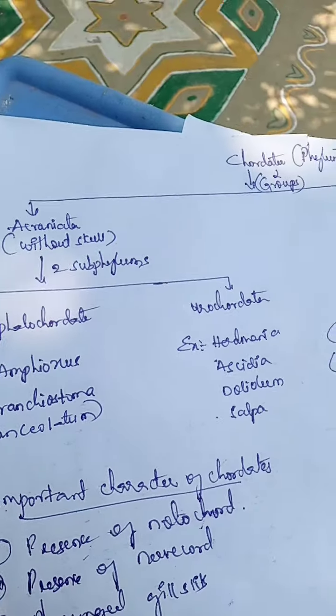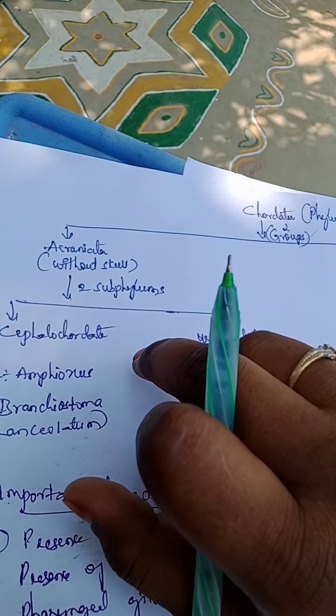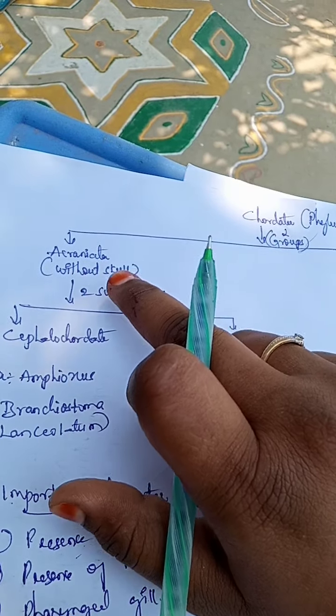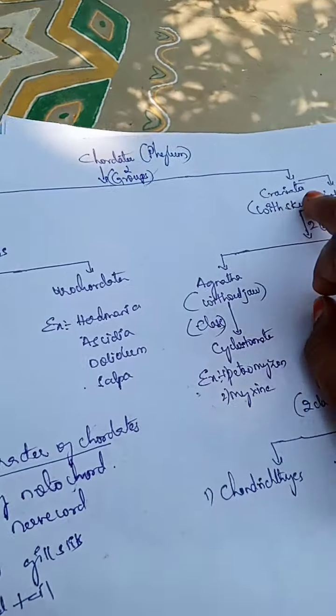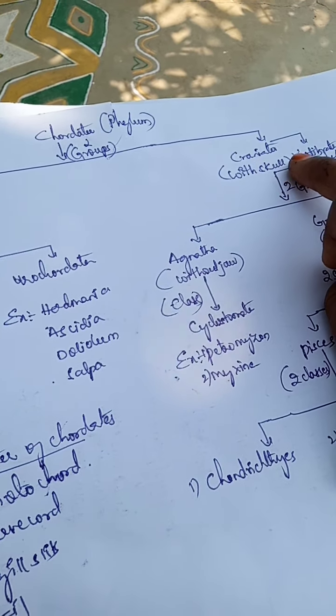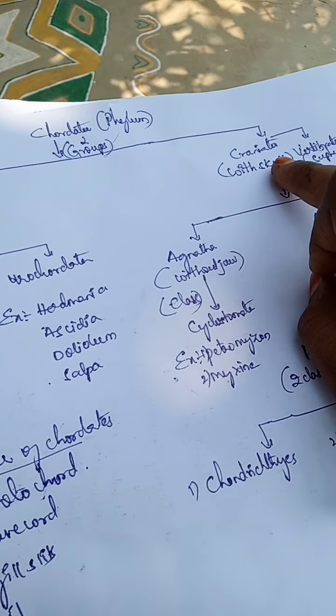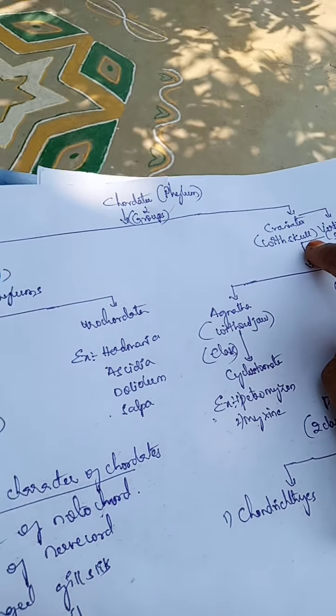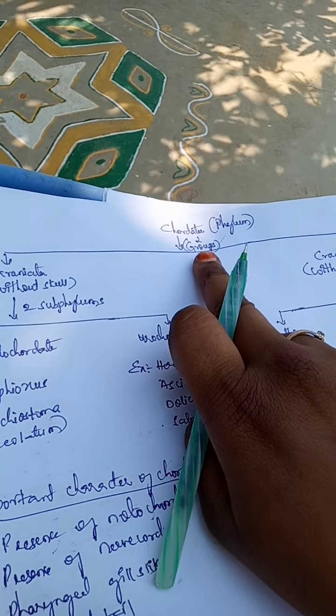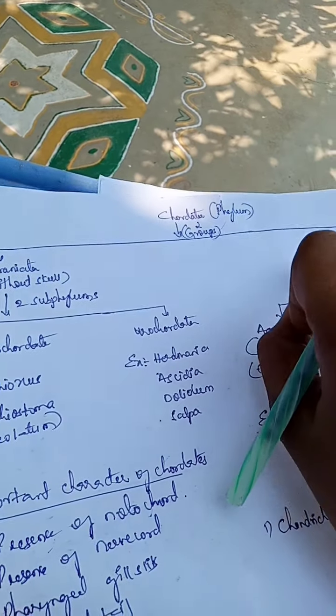Now let's discuss the classification of chordates. The phylum Chordata is divided into two important groups: Acraniata and Craniata. A means absent and crania means skull, so Acraniata means without skull. The second group, Craniata, is with skull.